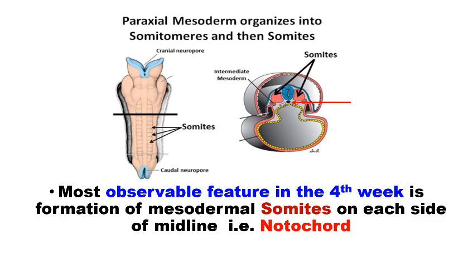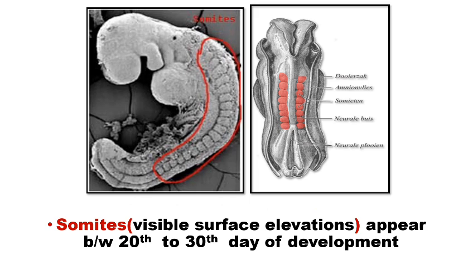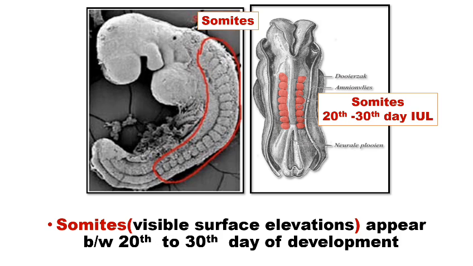The most observable feature in the fourth week is the formation of the mesodermal somites. These somites are present in the midline on each side of the notochord. These are segmented mesodermal bars. The somites are visible surface elevations which appear between the 20th and 30th day of development. So this period is usually established as the somite period.